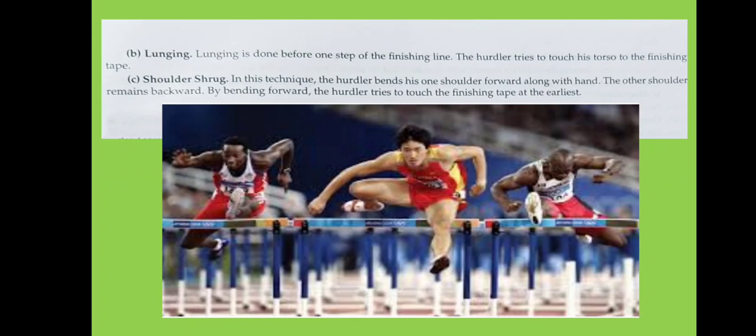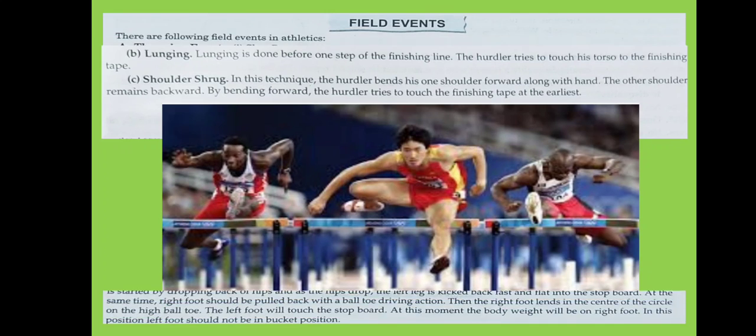The same thing in lunging: what happens? They finish with the torso. In the shoulder shrug, the experienced or extraordinary, well-experienced athletes finish their race with the help of the shoulder shrug. So that is all that has been given.